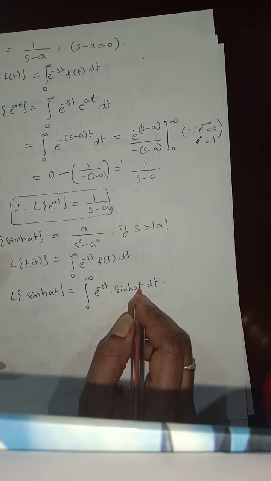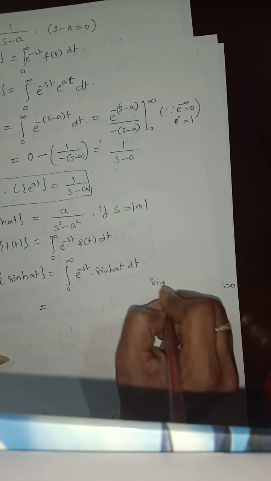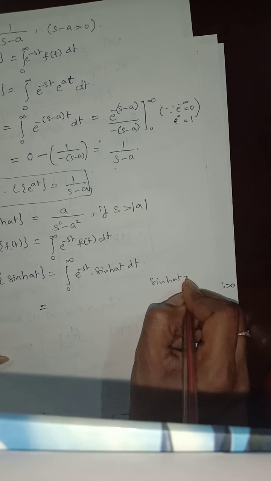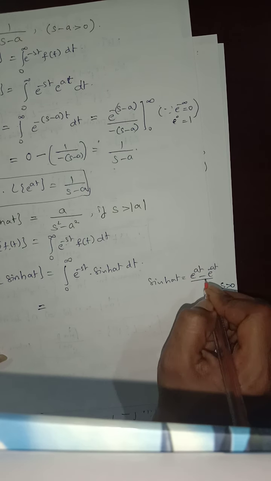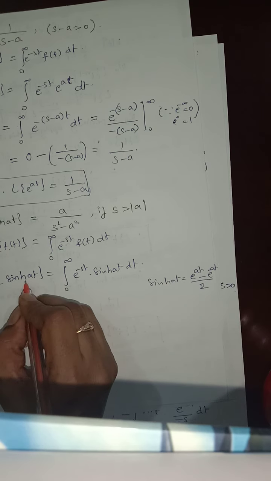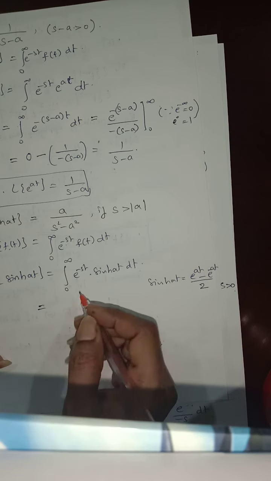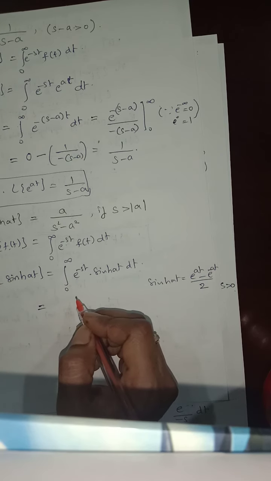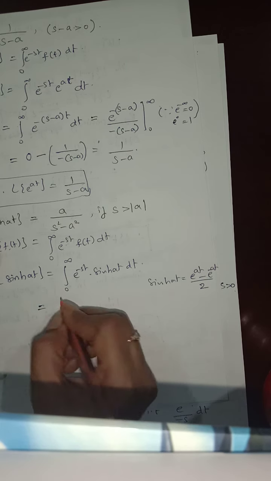To simplify this, you can write sin h a t in the form of e power of a t minus e power of minus a t by 2, like this. Here itself you can write it because we know the formula for e power of a t, or you can simplify in this way. If you simplify it this way, you will get the same.